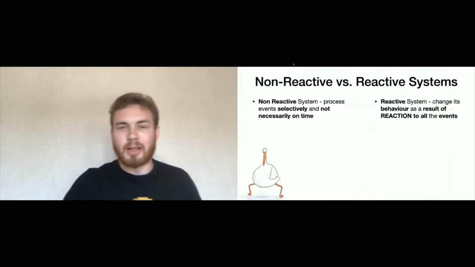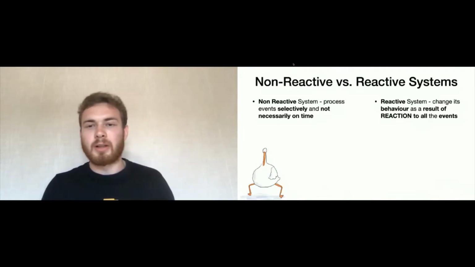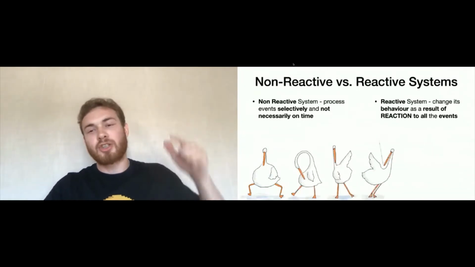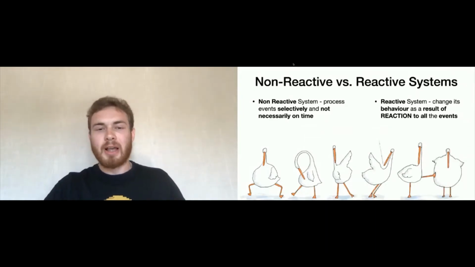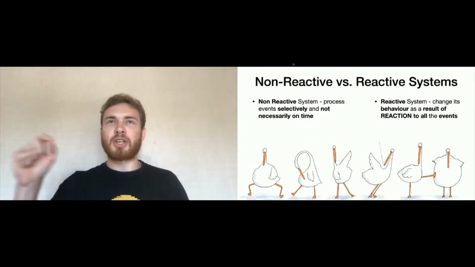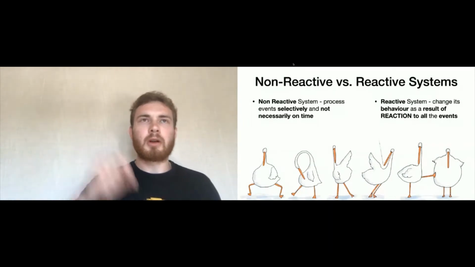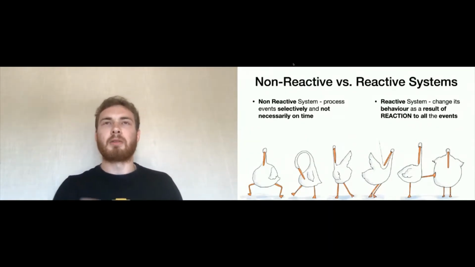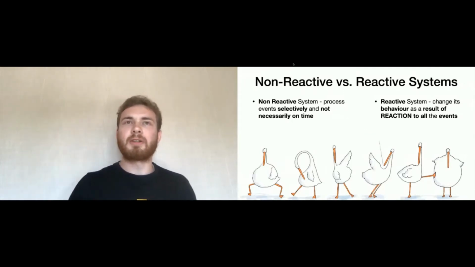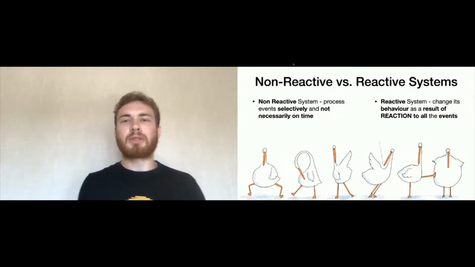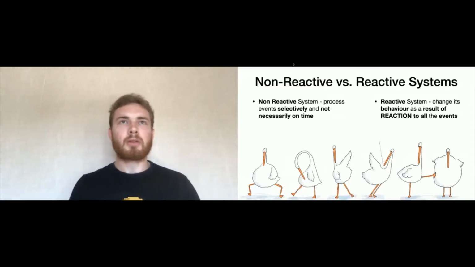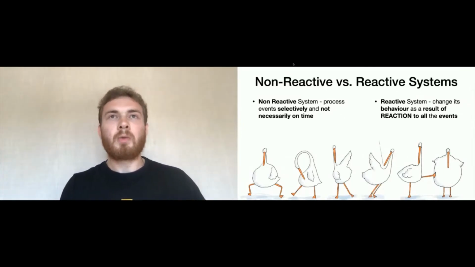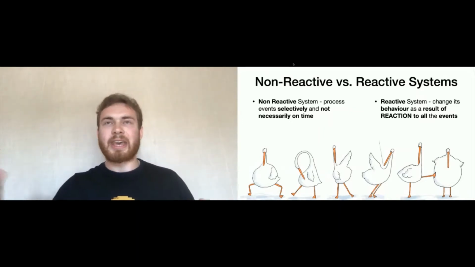In contrast, a reactive goose, or system, changes its behavior as a reaction to every event which happened. So if the goose heard that the position or the time of the feeder has changed, it will take it into account and will go to the feeder at a different time. Or if we draw the line to reality, real development of distributed systems or microservices, this is how we solve the problem of cascading failure.